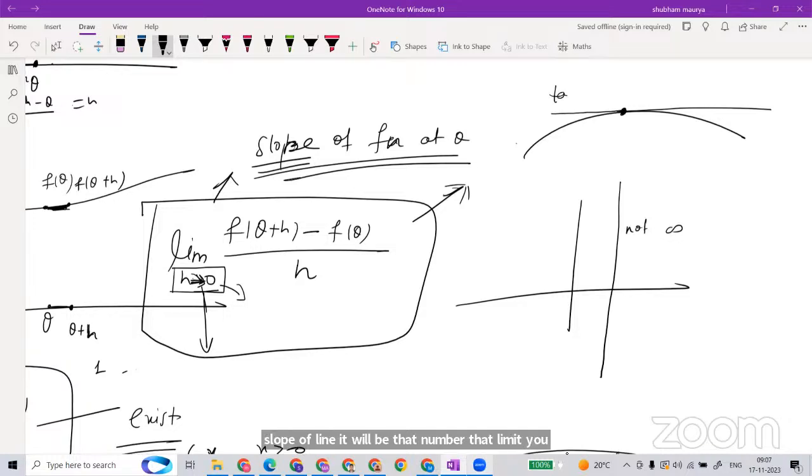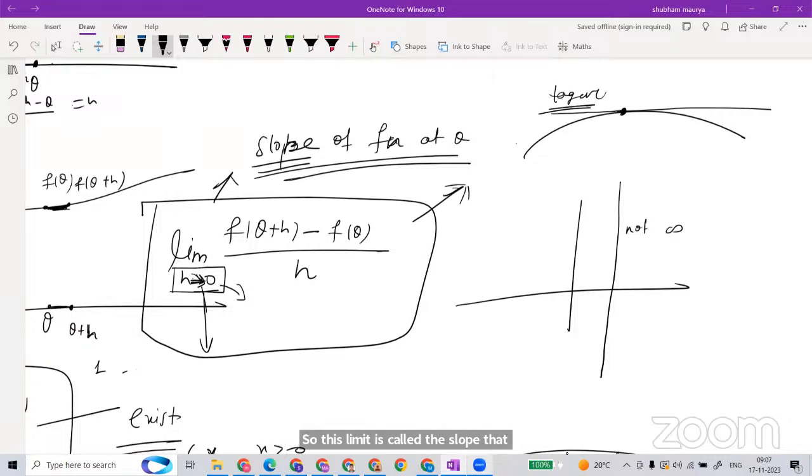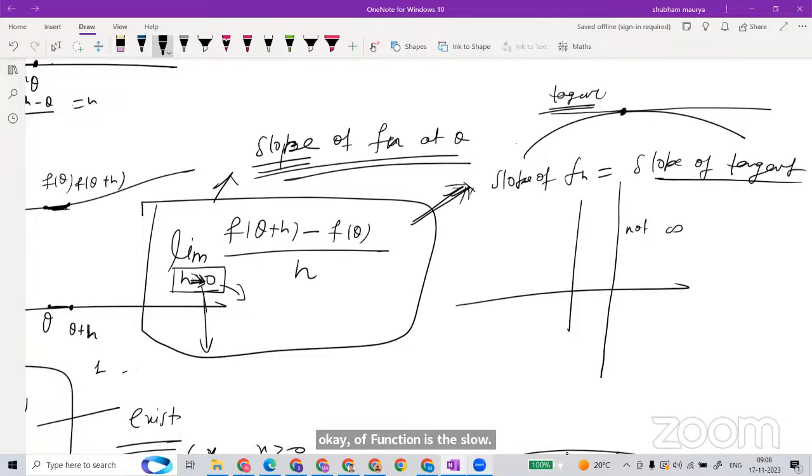That is called the tangent. This limit is called the slope, and the tangent line has that slope. So the slope of the function is the slope of the tangent.